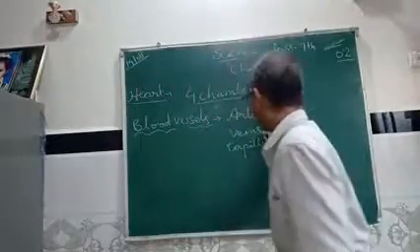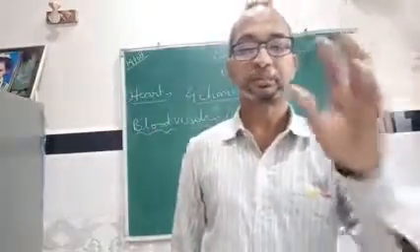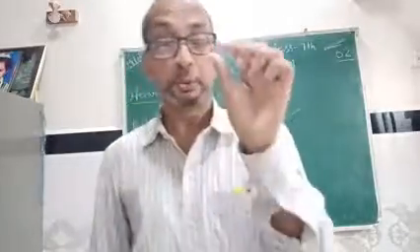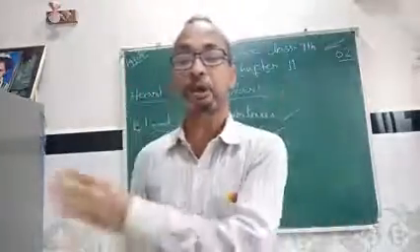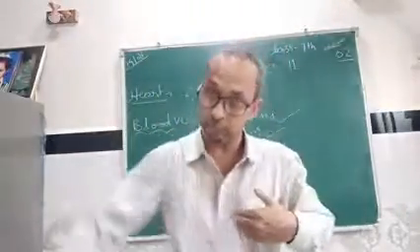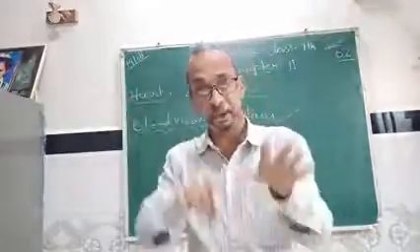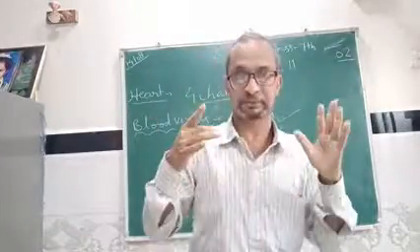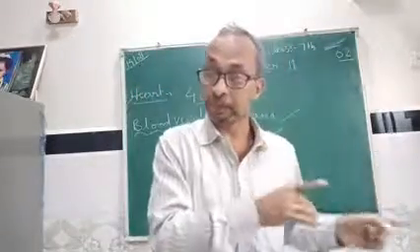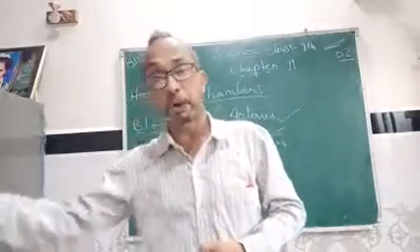Next, after the arteries, veins. Veins are also blood vessels which carry blood from all parts of the body back to the heart. Arteries carry blood from the heart to all parts of the body, but veins carry blood from all parts of the body to the heart. This is the difference between arteries and veins.